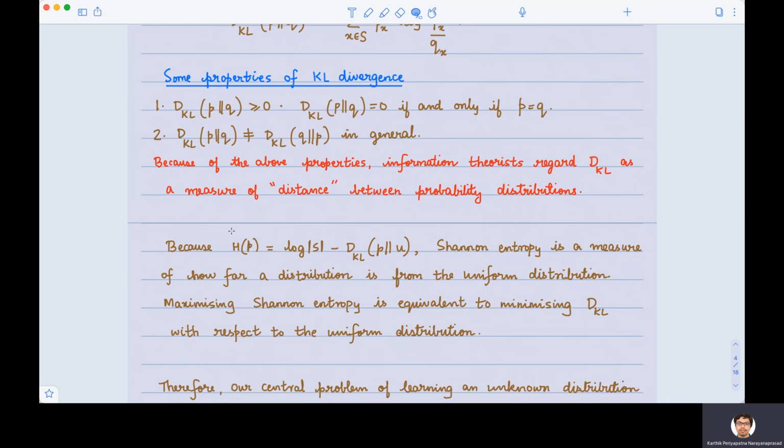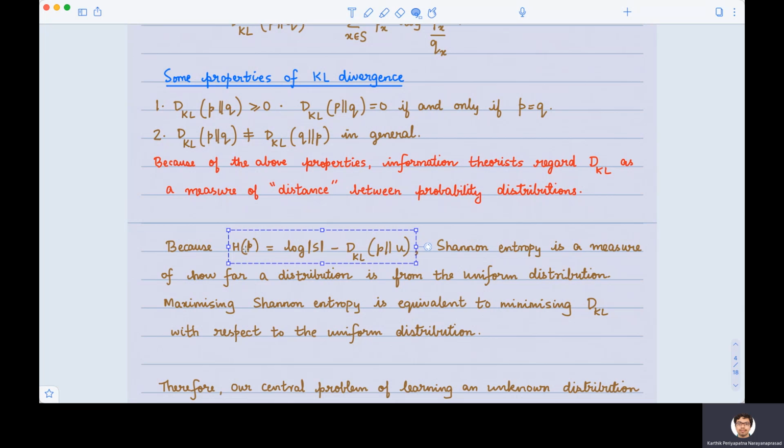Now we have expressed Shannon entropy in terms of the KL divergence with respect to the uniform distribution. Given a distribution P, the Shannon entropy is simply the log of the cardinality of the corpus on which P is defined, minus the KL divergence between P and U. So another interpretation for Shannon entropy is that it quantifies the distance between P and the uniform distribution. Notice through this expression that the closer P is to the uniform distribution, the smaller the value of KL divergence and the larger the value of Shannon entropy. This makes a lot of sense, right?